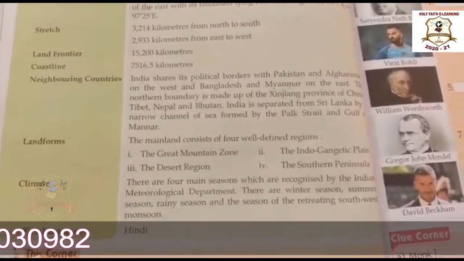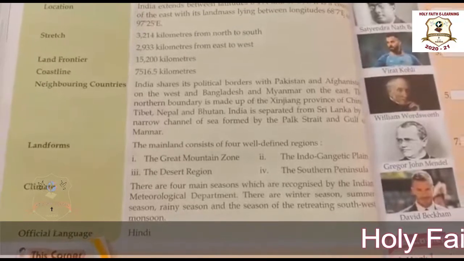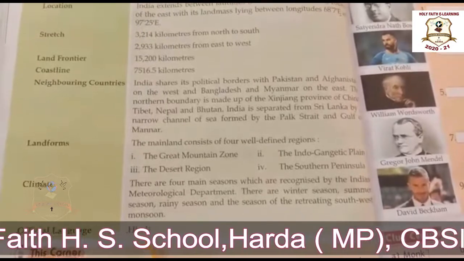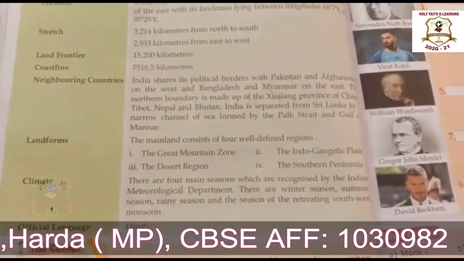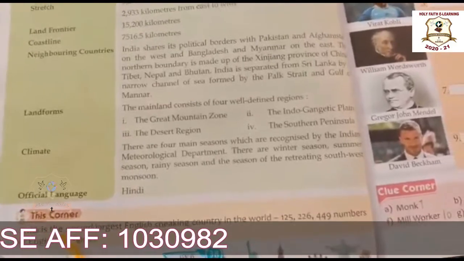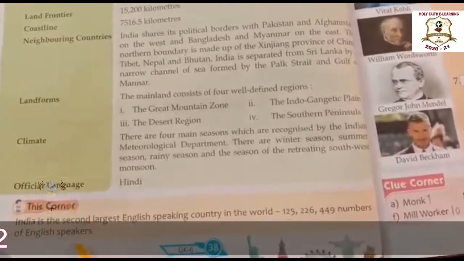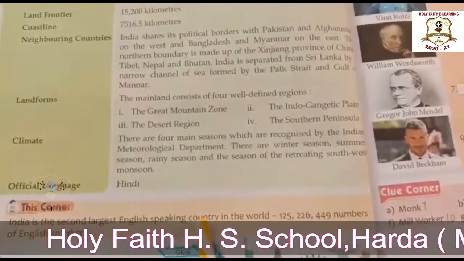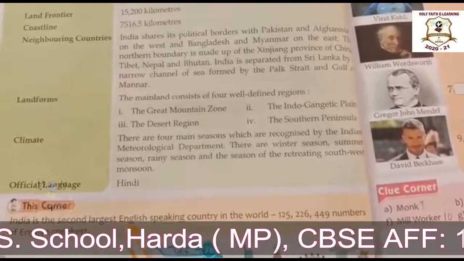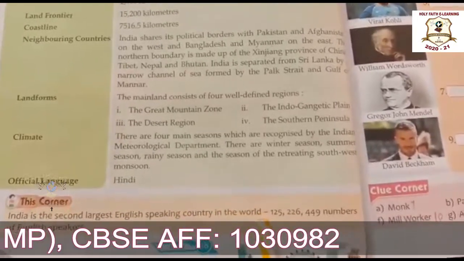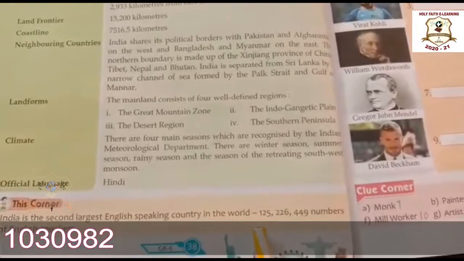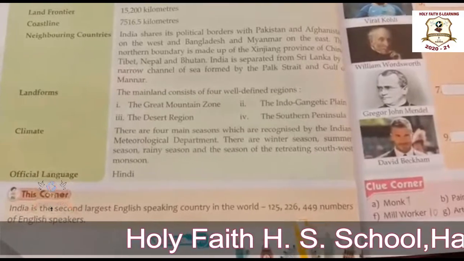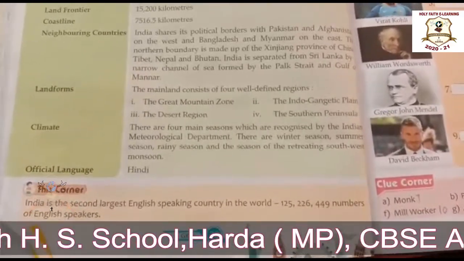Okay, and now the last one is official language. What is the official language of our country? It is Hindi. Hindi is the official language of our country. Now look here at this corner. What is written over here? India is the second largest English speaking country in the world. And 125,226,449 is the number of English speakers.